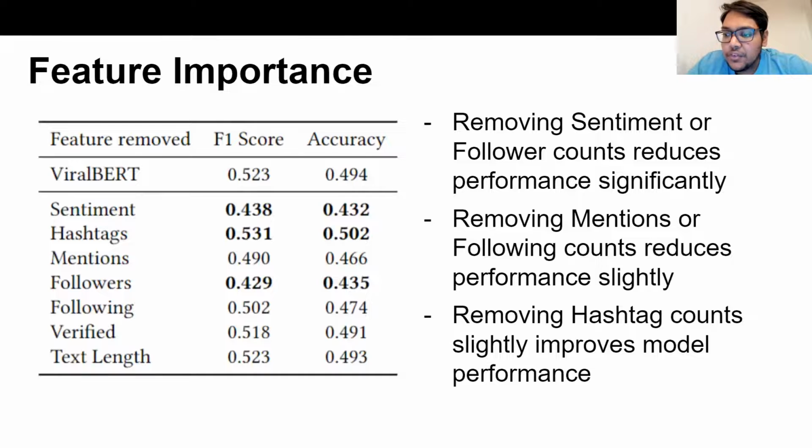We conduct a study to measure the importance of each feature to ViralBERT by removing a single feature from the input and measuring performance. Removing either sentiment or follower counts reduces performance significantly, and removing mentions counts and following counts have a less significant but still noticeable effect. Surprisingly, removing hashtag counts slightly improves model performance, which means that this count is unrepresentative of virality, and adding this feature makes BERT learn worse representations for prediction.